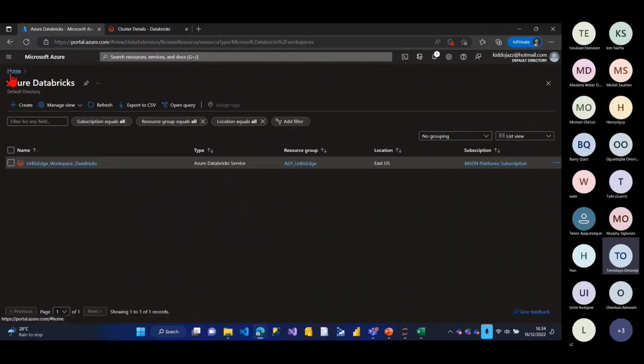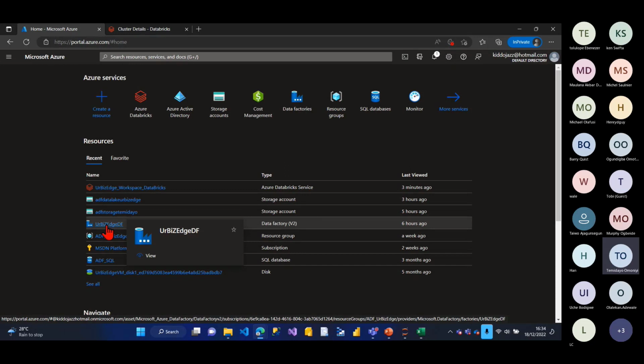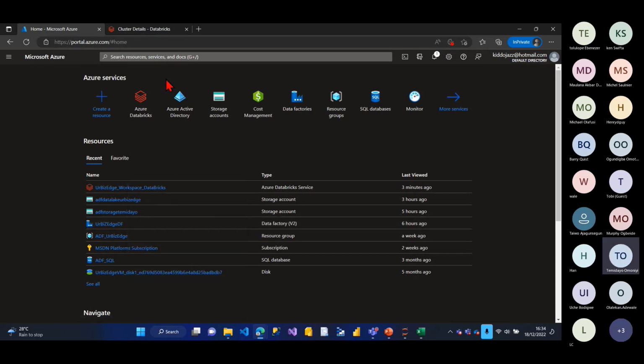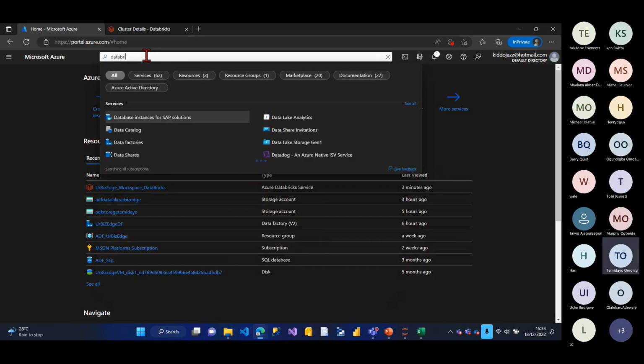So if I go to my Azure portal, I have different resources. I've already created a Databricks resource, that's the workspace. I have my data lake, I have my blob storage, I have my Azure SQL, I have my virtual environment. I also have so many things I've created, right? Even my Azure Data Flow, Azure Data Factory, and some other things. So what I just did is when I came here, I also went to one I've created. So if I search for Databricks now, right?